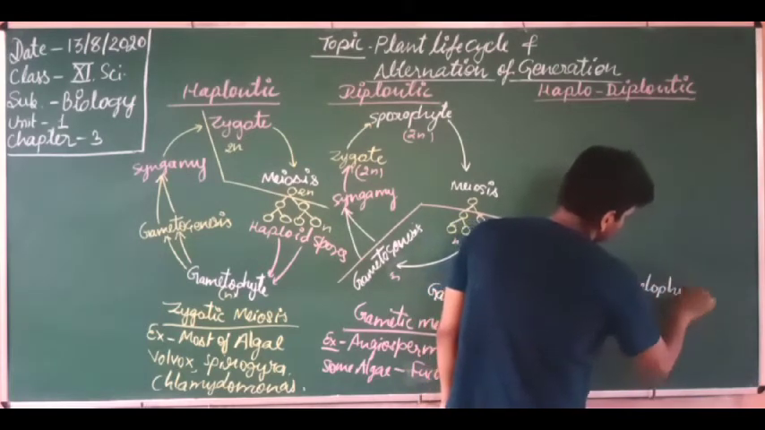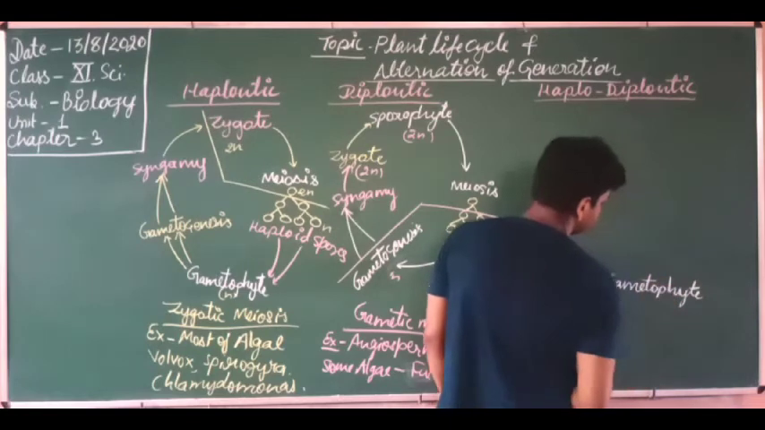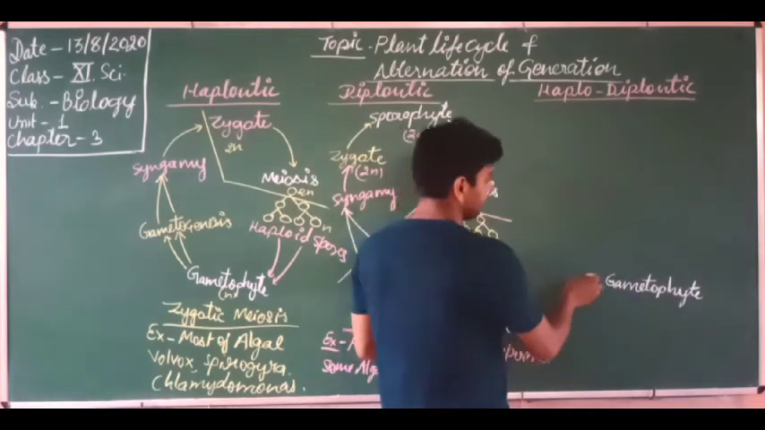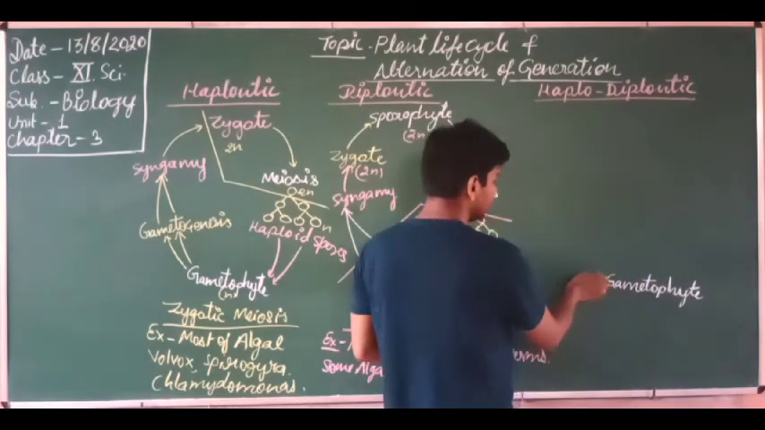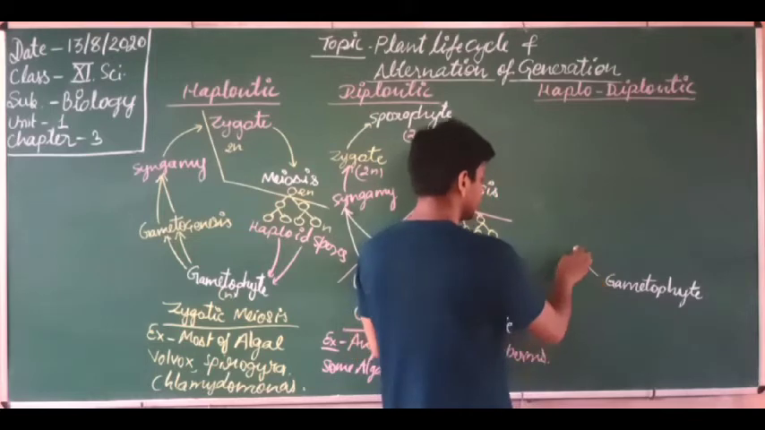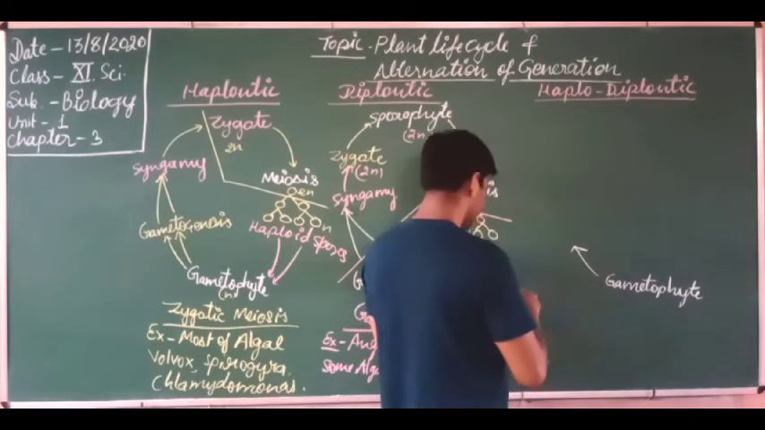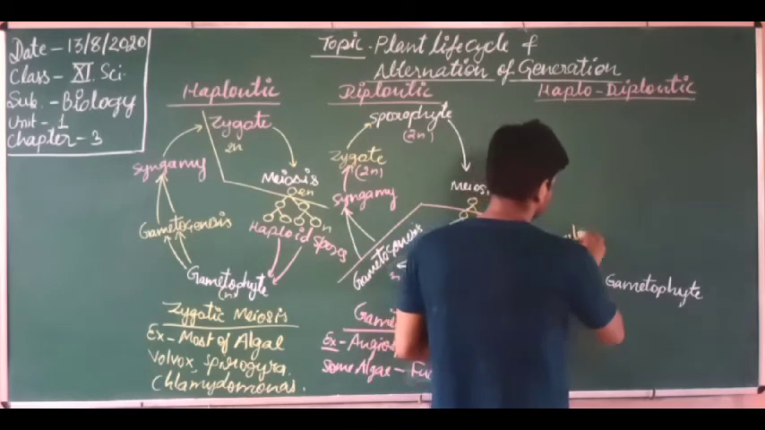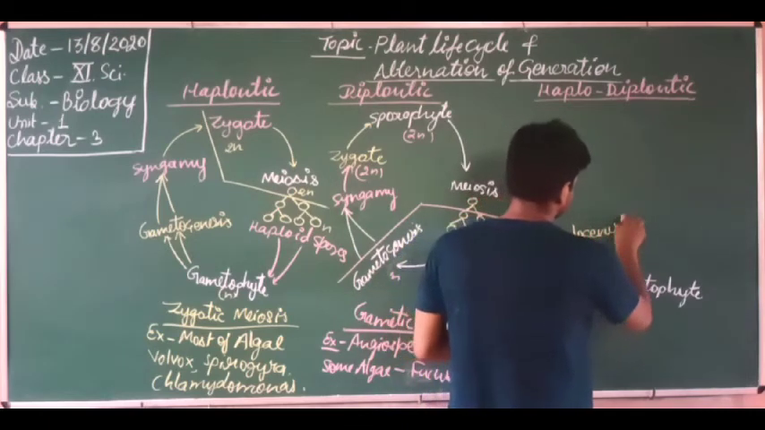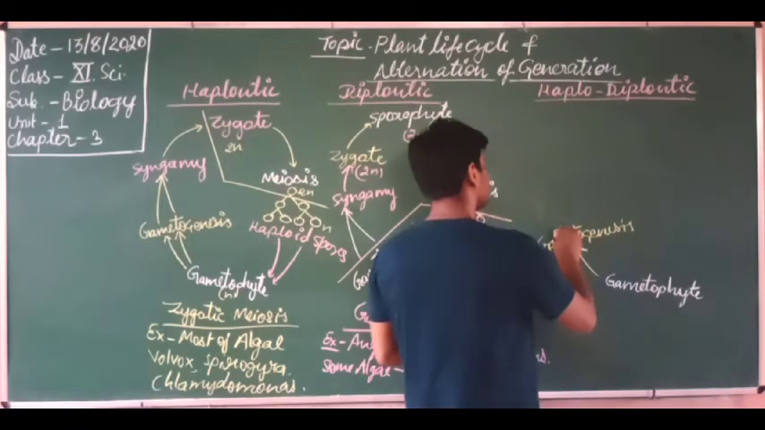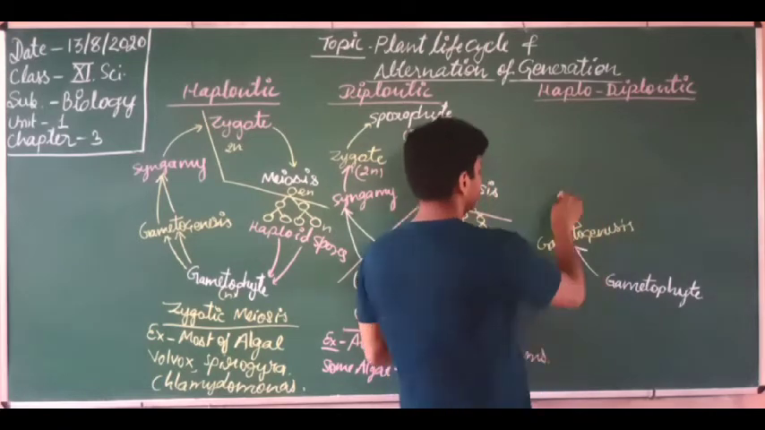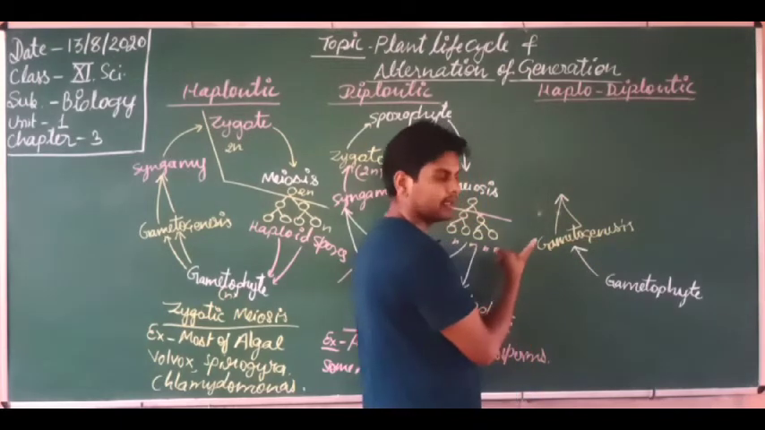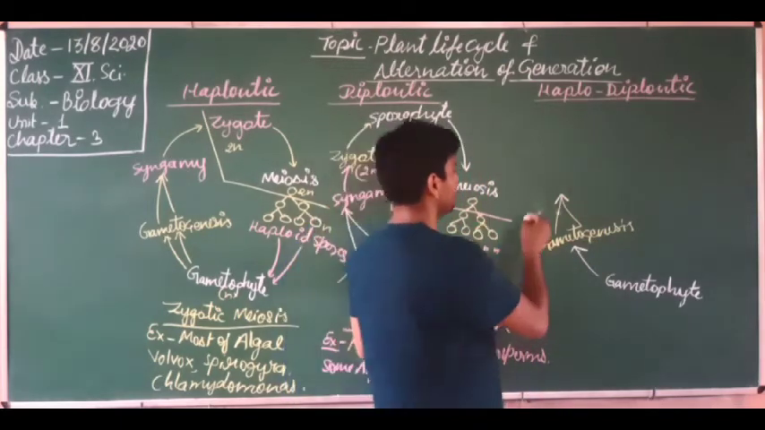Gametophyte. So this is the main plant body, this is the gametophyte, and this gametophyte produces the gametes. So the gametogenesis process is going on. After this gametogenesis, gametes are produced, and these gametes fuse to perform what?